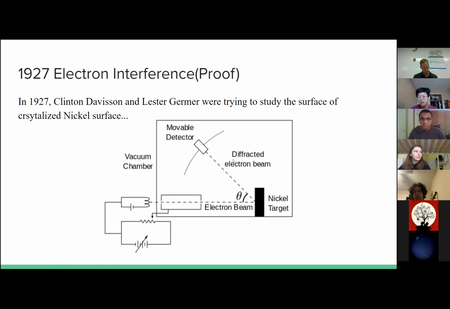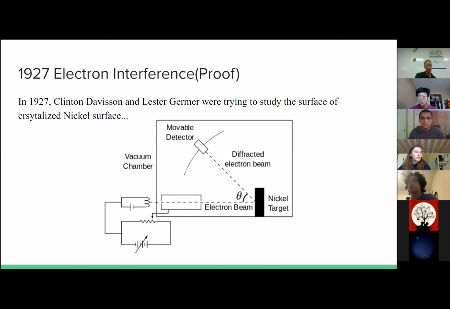During the experiment, they had a little mishap. Some oxygen went into the chamber and formed an oxidized surface on the nickel. So they had to heat it up, which in chemistry would decompose the oxides.